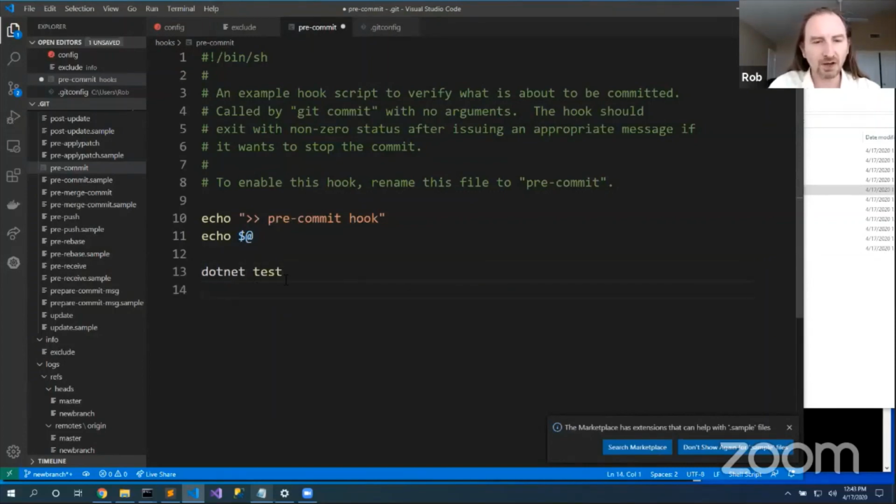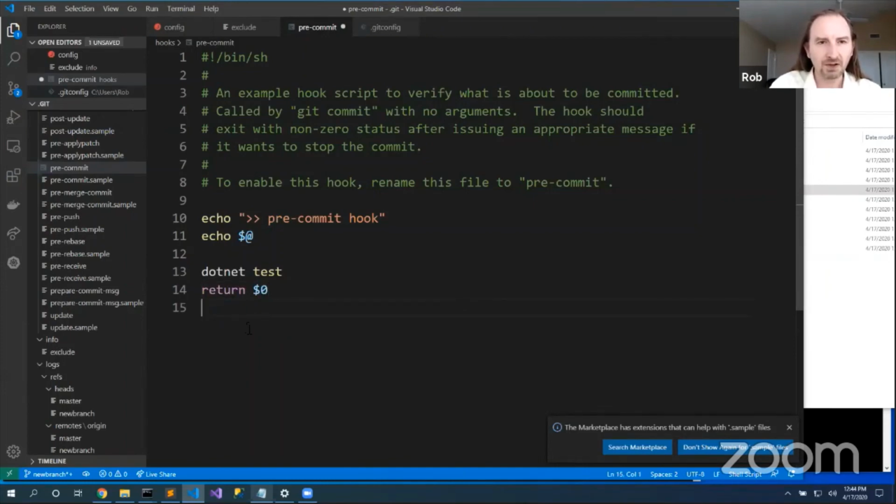And as part of .NET test, it will go do all the things that it needs to be able to validate this. Now, .NET test is going to return a 1 or a 0, depending on whether it fails or succeeds. And I can just return that back to my calling code to say return $0 to return that back